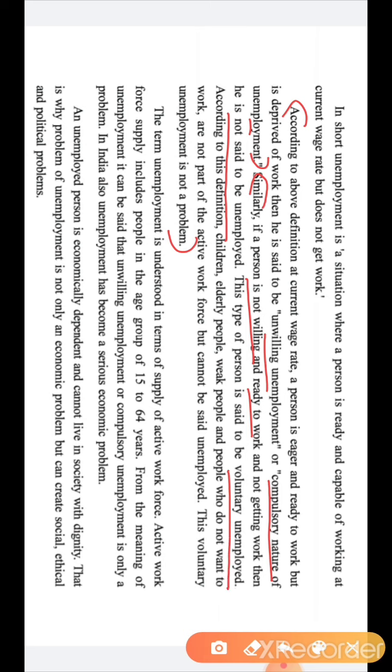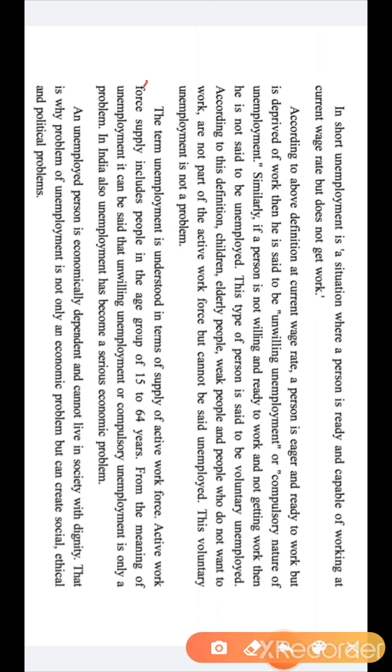Okay. Then here the question comes about the active workforce. Who are the people who should not be included in the active workforce? The answer will be children, elderly people, weak people, and the persons who are sitting at home voluntarily cannot be considered in the active workforce and cannot be called unemployed. This voluntary unemployment is not a problem of a government. Government should be concerned about the people who are compulsory unemployed, the people who want the work but are not getting the job. Okay, I hope now you all are clear with this.